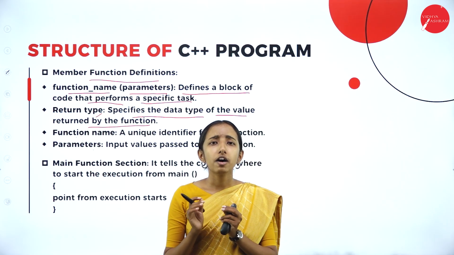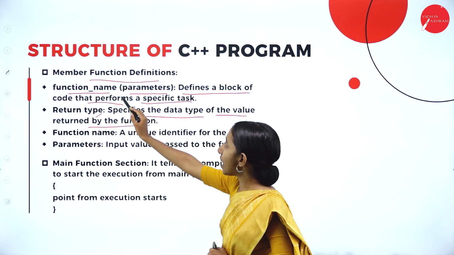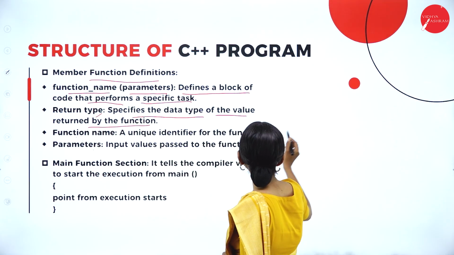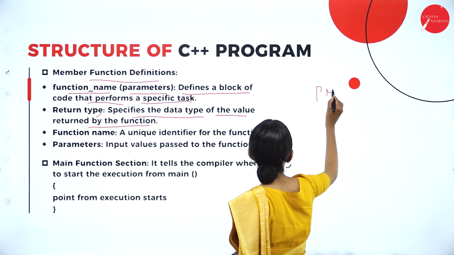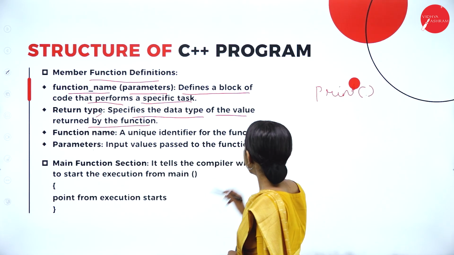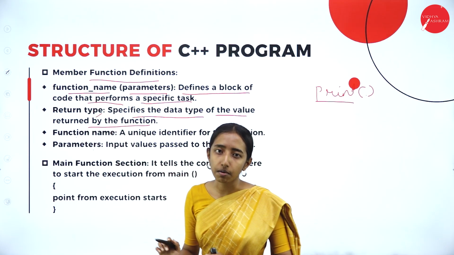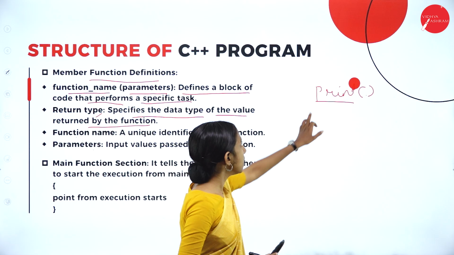So, member function definition. Here, the function name: I want a function print. The print that I have written is the function name. I have given the function name print.